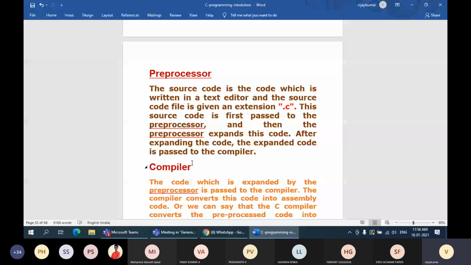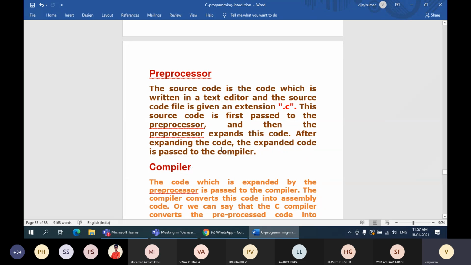Got my point, guys? Yes, sir. Somebody asked a question, what are header files, right? Library files. Have you understood the concept? Yeah, okay.